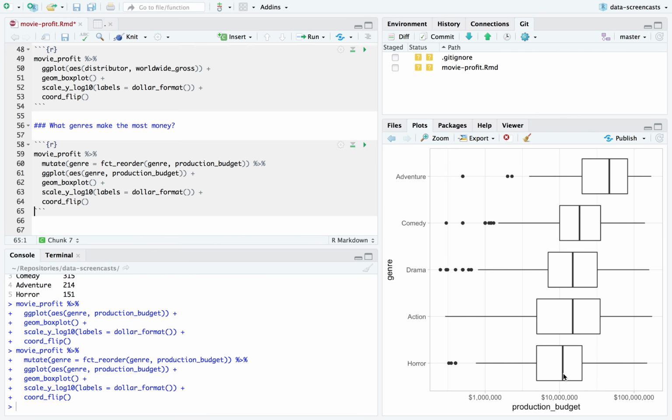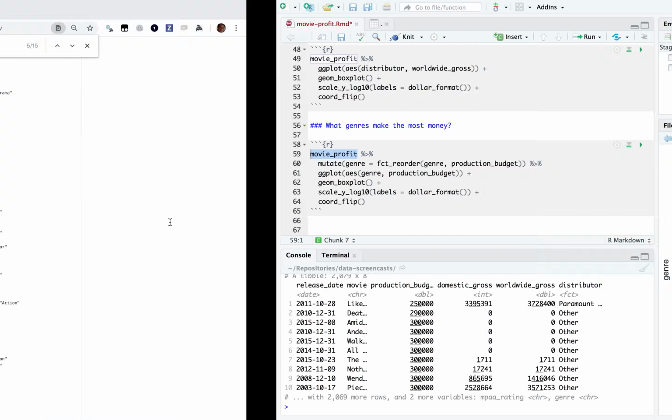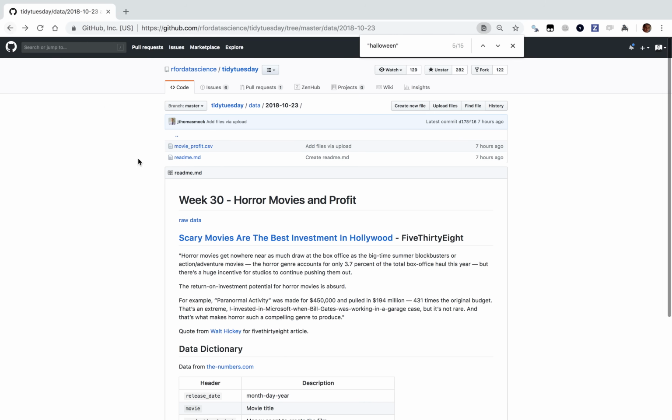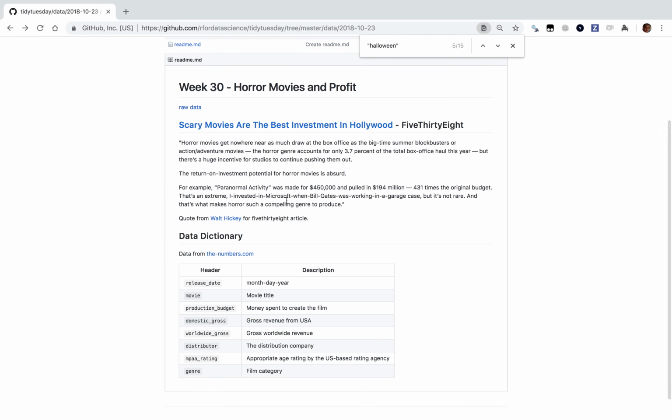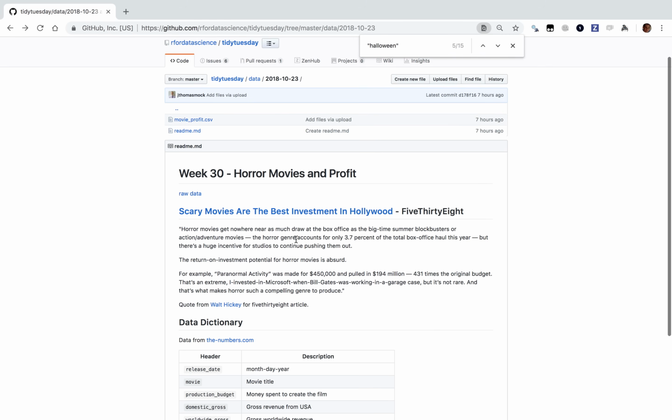All right. This is on a log scale, so a small difference here can make a big difference in real money. This might be doubling the median budget. Yeah, that's interesting. We're also not looking at time at all, and that's something we really have to explore, especially if these aren't adjusted for inflation, which I don't know that they are. I can take a quick look at the data. It doesn't mention anything about it. All right.